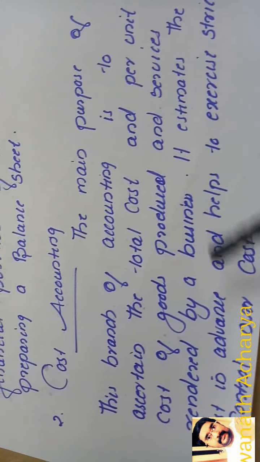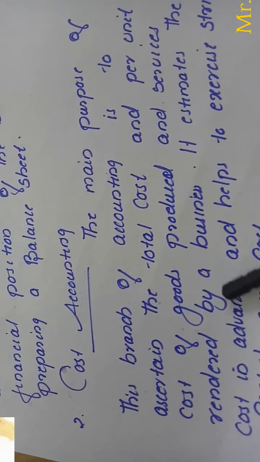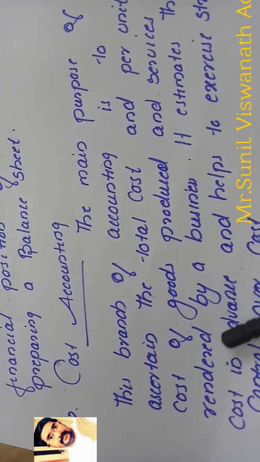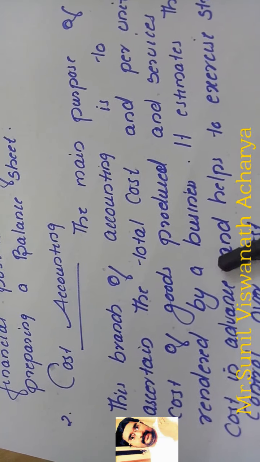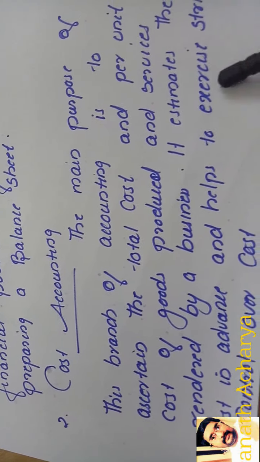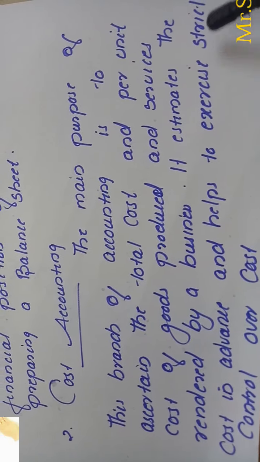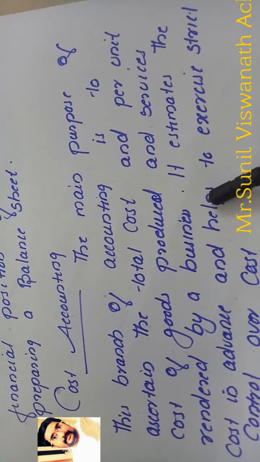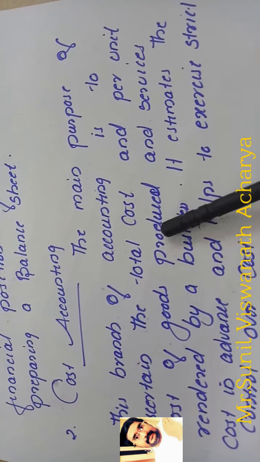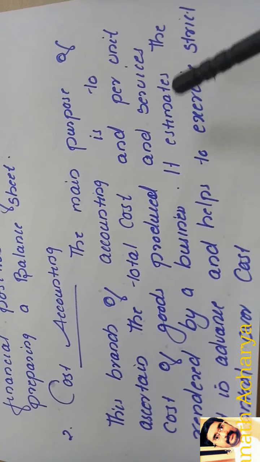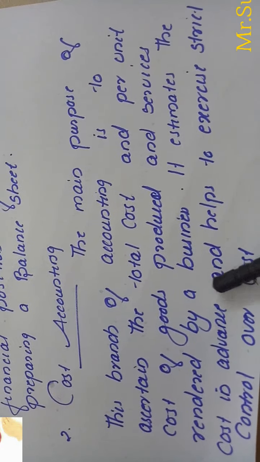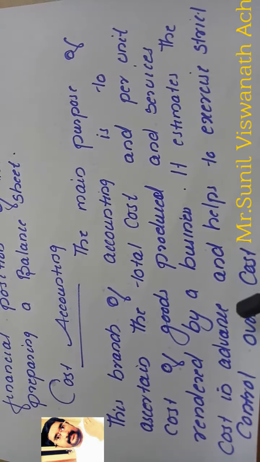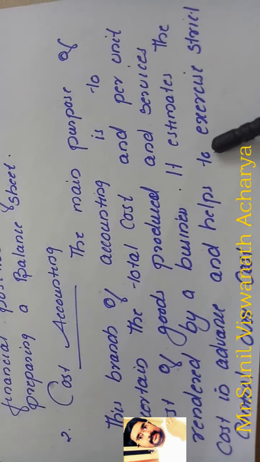It estimates the cost in advance. Before producing the product, we can estimate what the cost of the product will be, and it helps to exercise strict control over cost. Through cost accounting we can estimate the cost as well as give proper control over the cost of production.